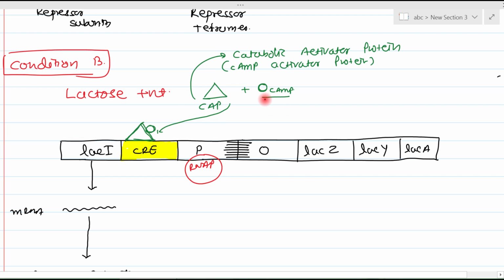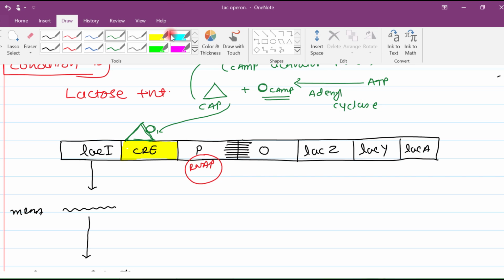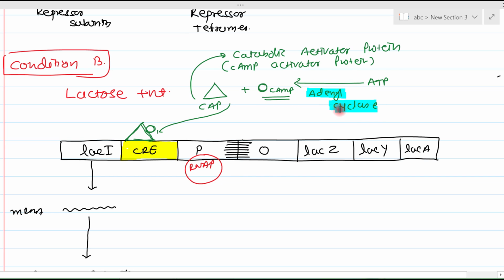The only limiting factor is the cyclic AMP. Why? Because cyclic AMP is synthesized from ATP, and in any organism, ATP is always a limiting factor. The conversion from ATP to cyclic AMP is by the enzyme adenyl cyclase. This enzyme is very important. When adenyl cyclase is active, only then is ATP converted to cyclic AMP.